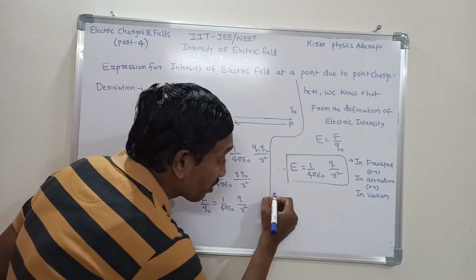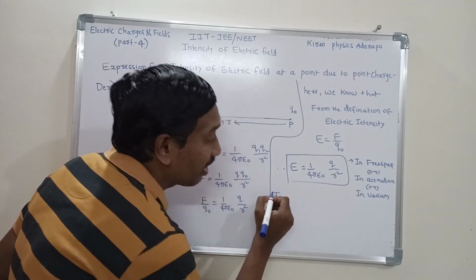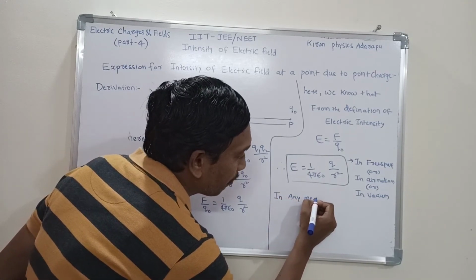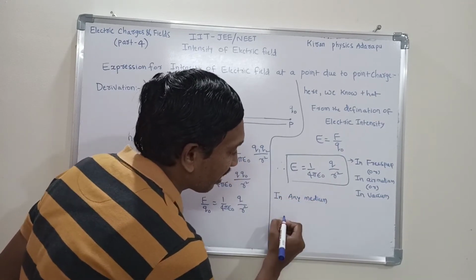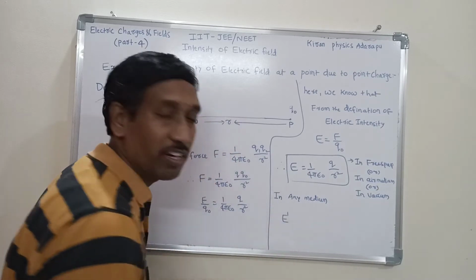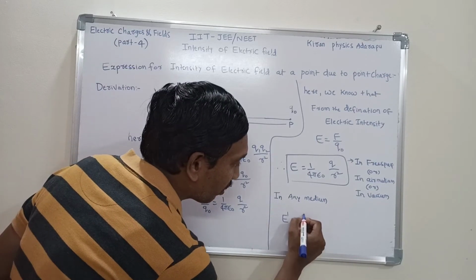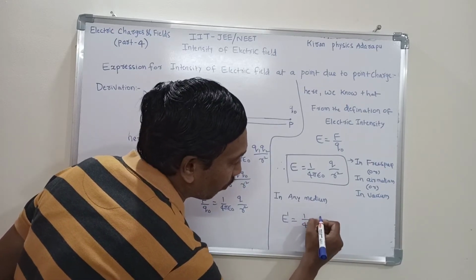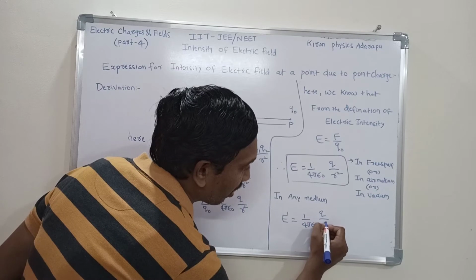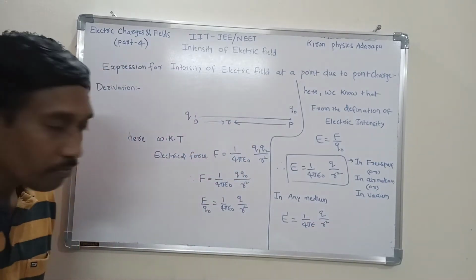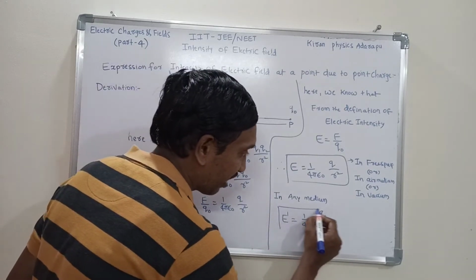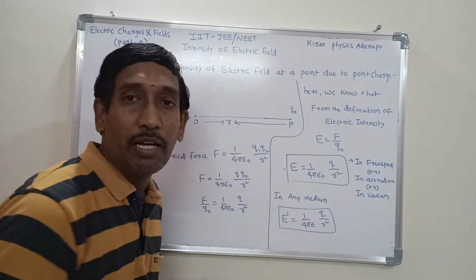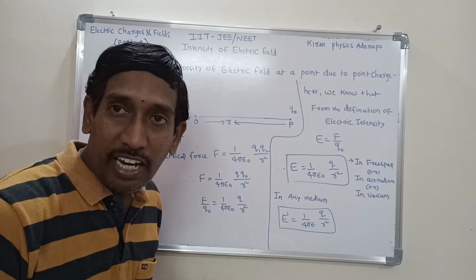But if you want the same expression in any medium, what is the expression for electric intensity? Suppose we consider E dash is equal to 1 by 4 pi epsilon into Q by R square, writing epsilon instead of epsilon naught. This is the expression for electric intensity in any other medium. Here epsilon stands for K into epsilon naught.